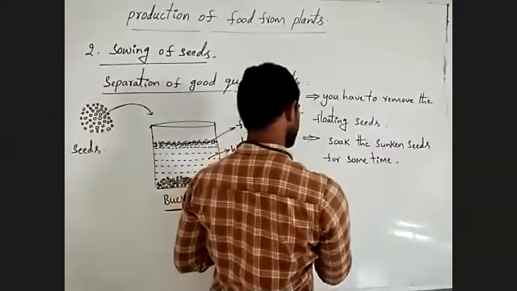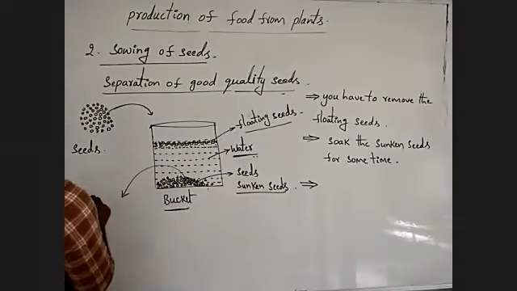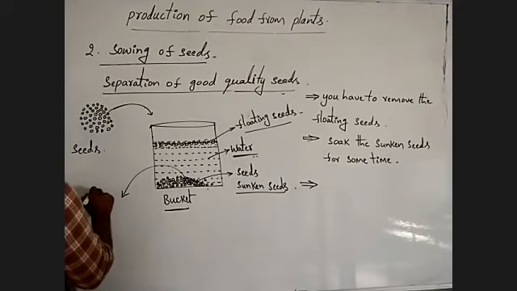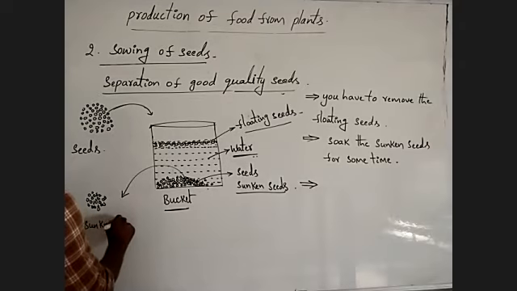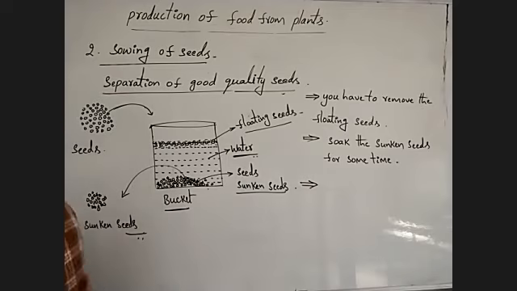Then after some time you have to collect those sunken seeds. These are sunken seeds.